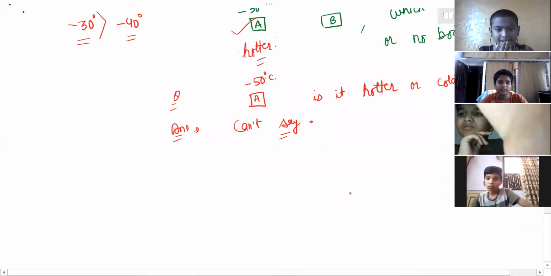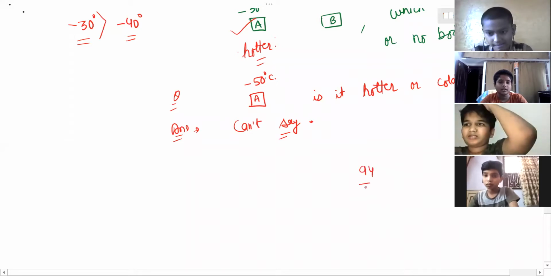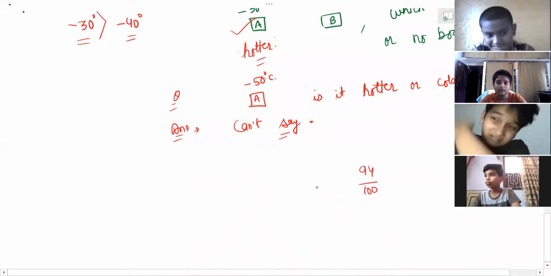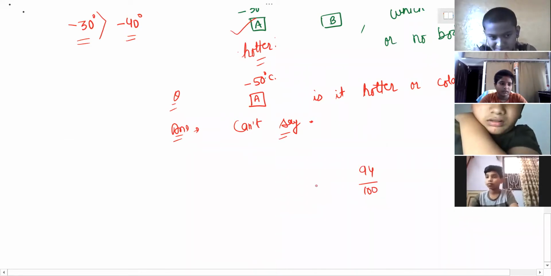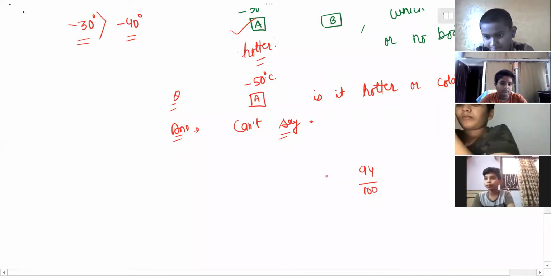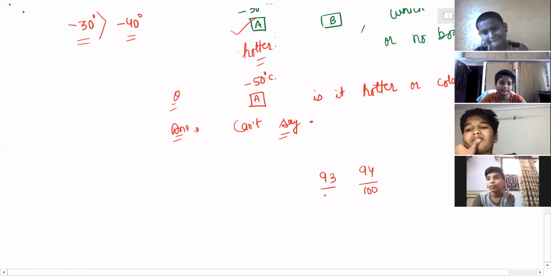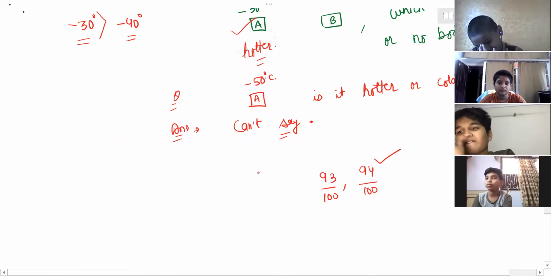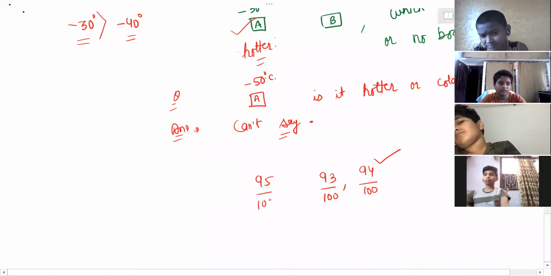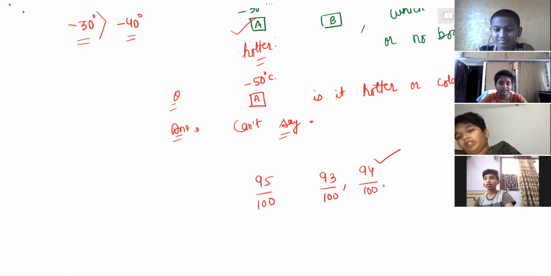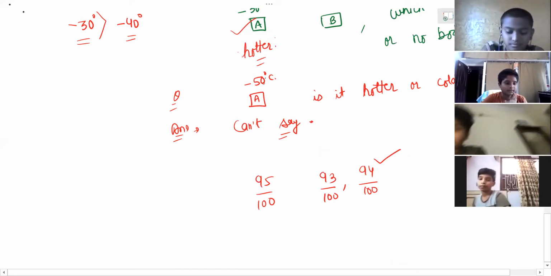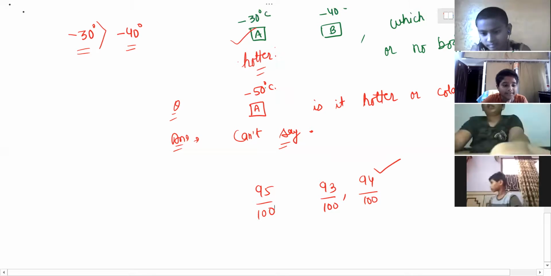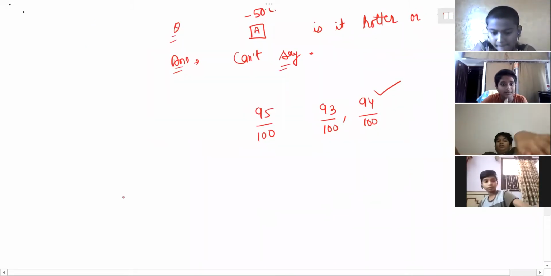Again, I will take an example. Ritvik got 94 by 100. Can I say Ritvik is topper? No, sir. We can't say until there is another number. If another student got 93 by 100, yes, he is topper. But what if one student got 95? We can't say. So minus 50 degrees, a comparison should be there with minus 60, sir. Yeah, so there should be comparison.